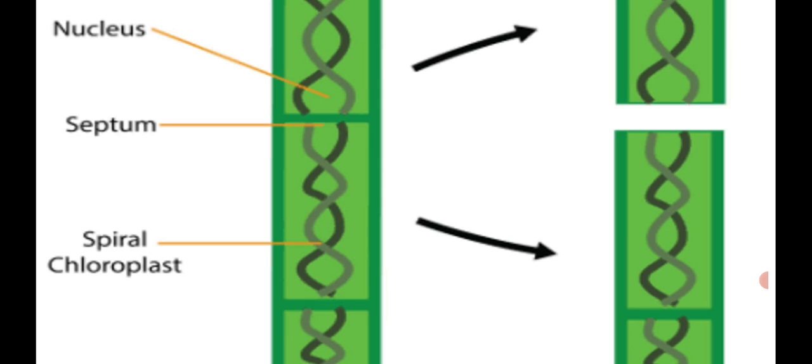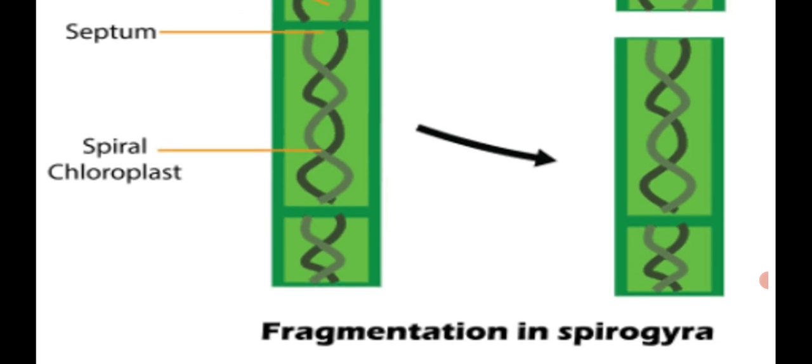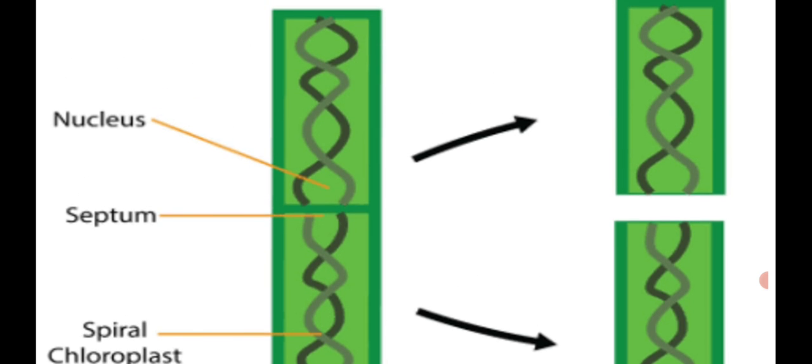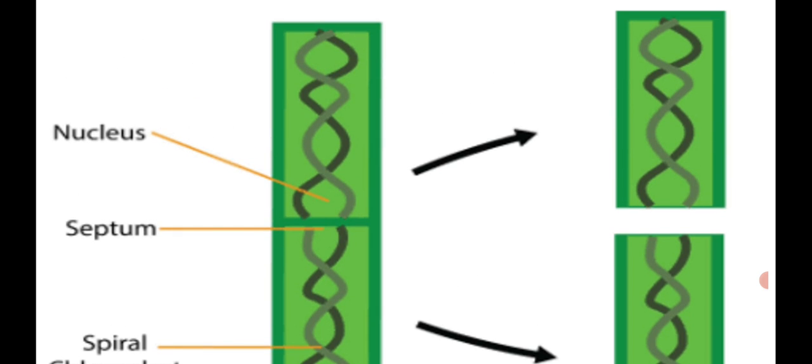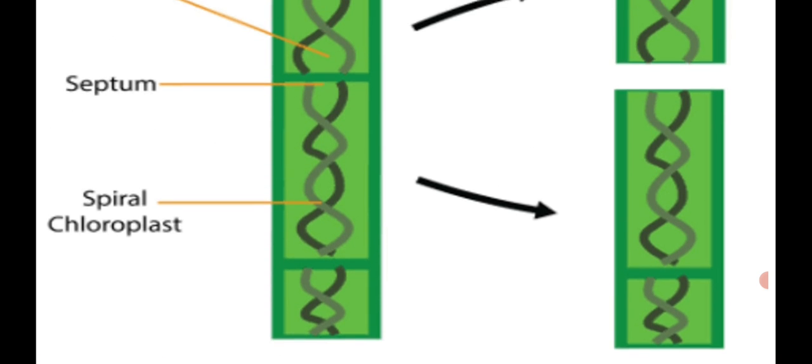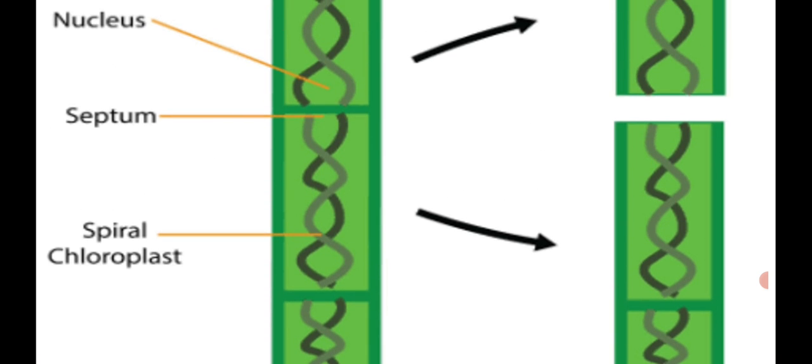See the first diagram, it looks like one shape. But in the second one, it is divided into two equal or unequal fragments. Each fragment develops into a new individual. So this type of asexual reproduction is fragmentation in Spirogyra.